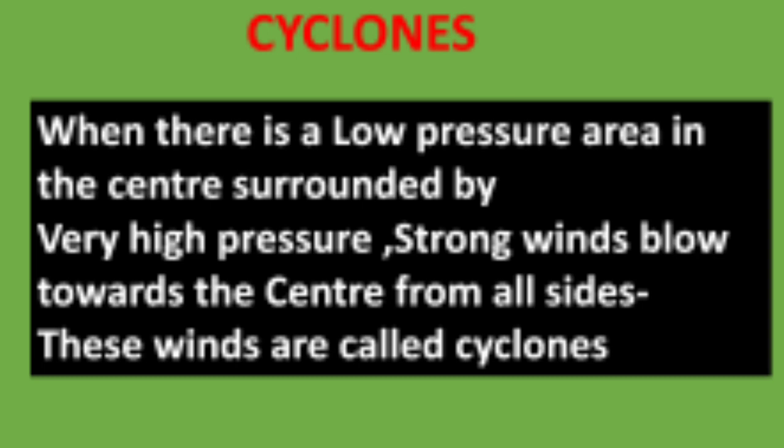It is known as a cyclone. A cyclone blows anti-clockwise in the northern hemisphere and clockwise in the southern hemisphere.